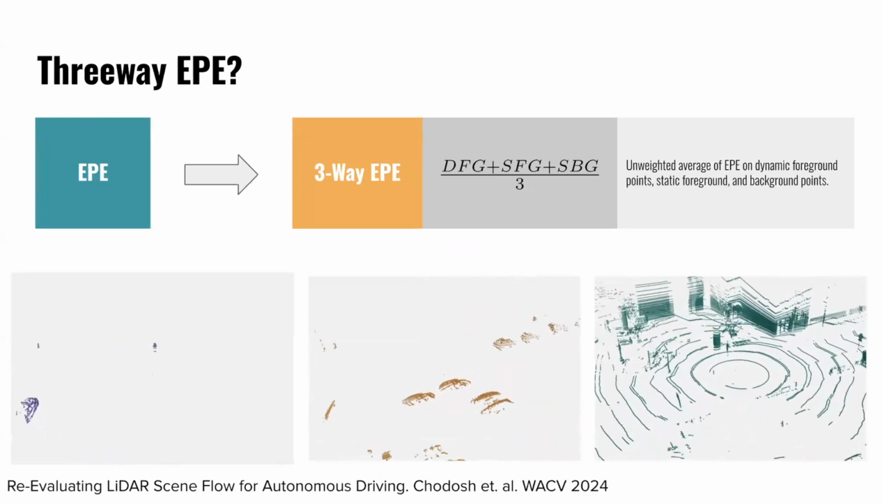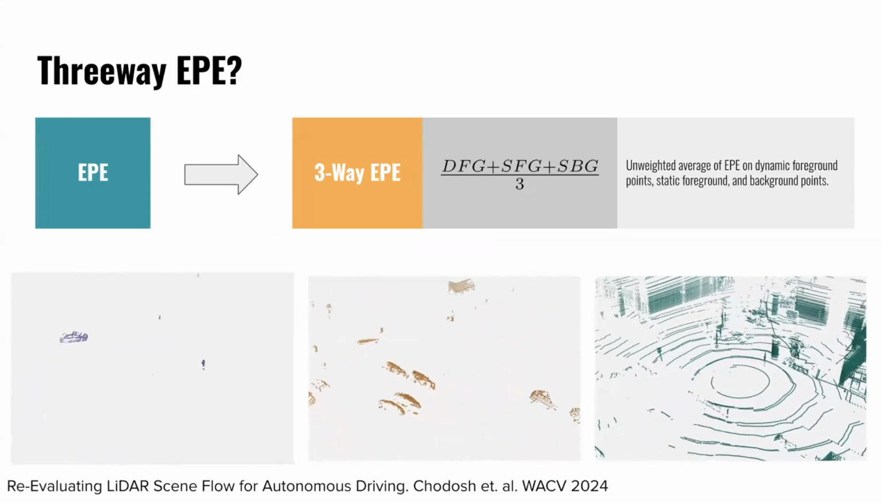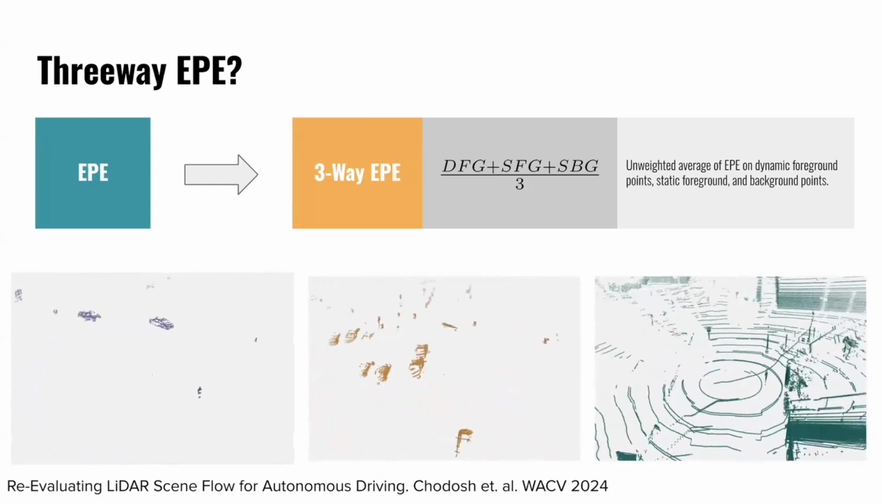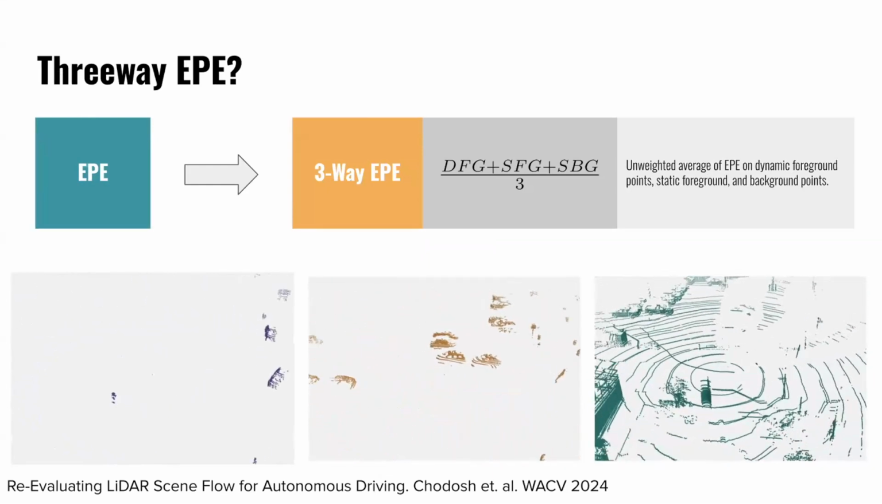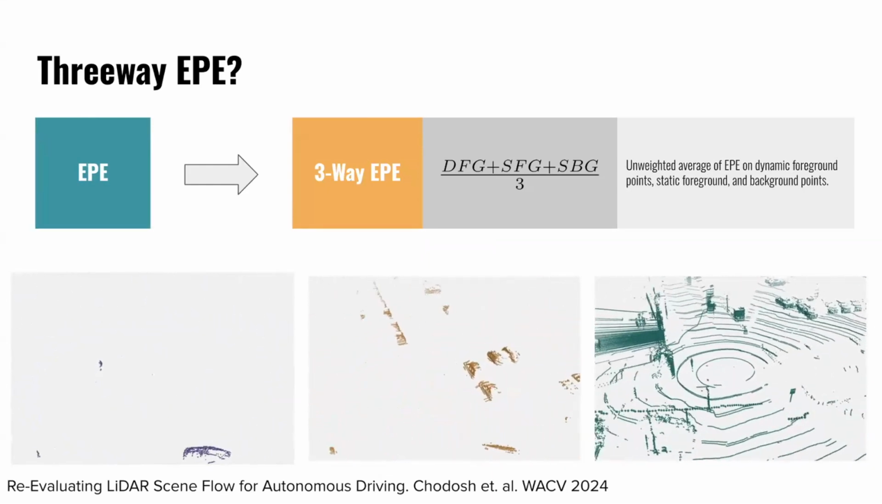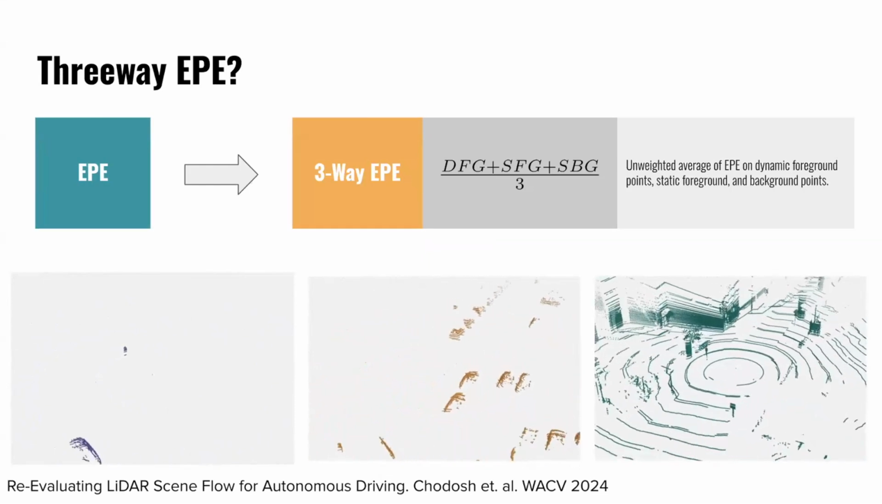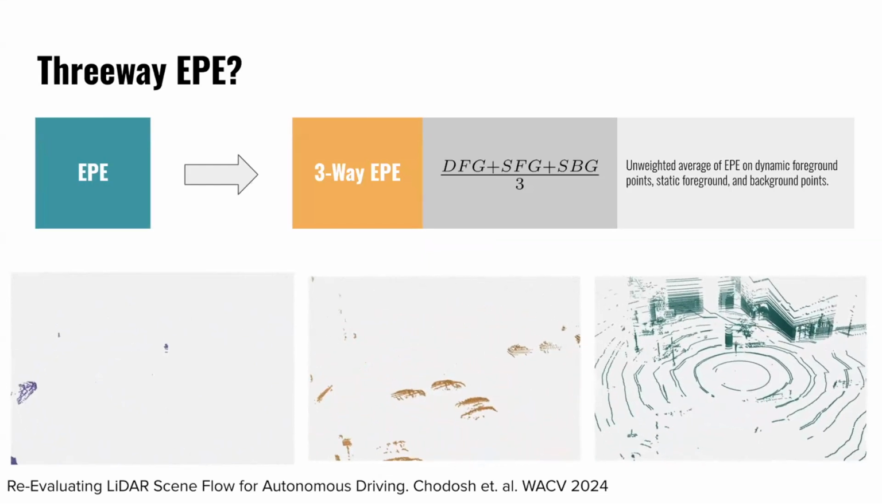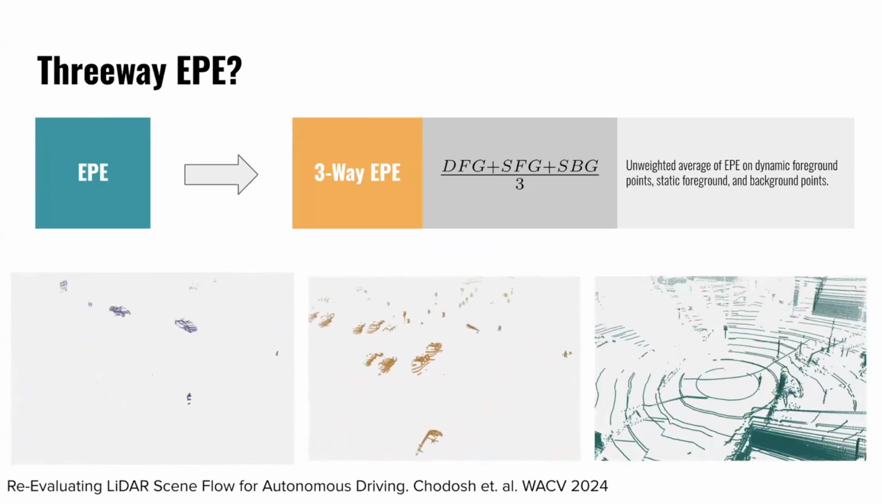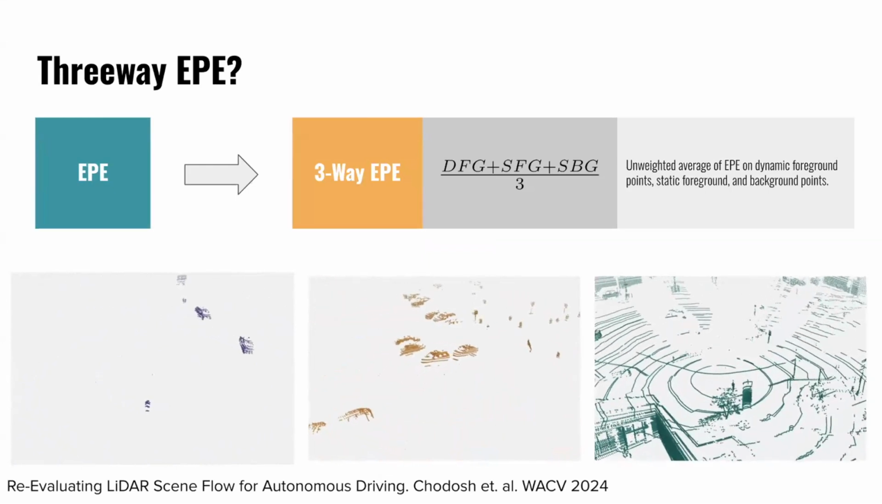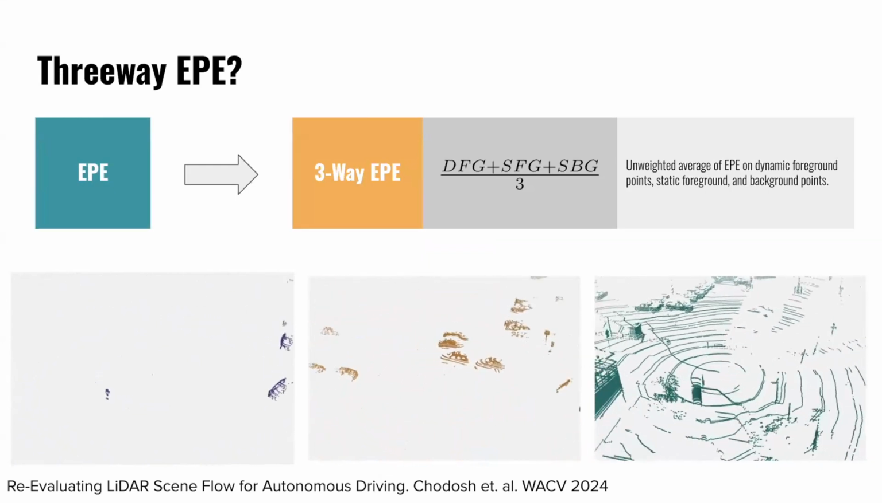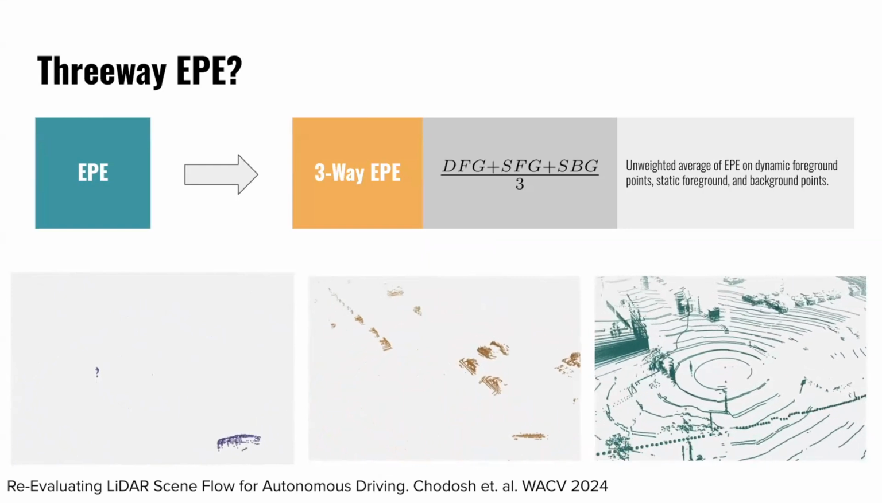So in order to resolve this problem, there was a paper by Shodash and Deva and some other people, which proposed three-way endpoint error. And that is a breakdown of all of the points in the point cloud based on whether they're static, dynamic, or in foreground or background. And that allows us to compute a little bit better error. And so this was the predominant metric for the previous scene flow challenges with Argoverse 1.